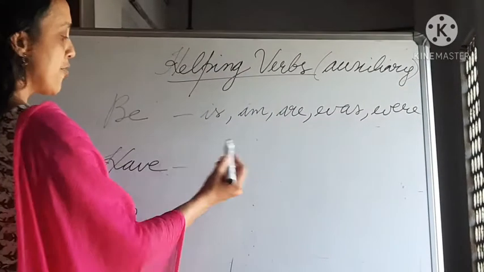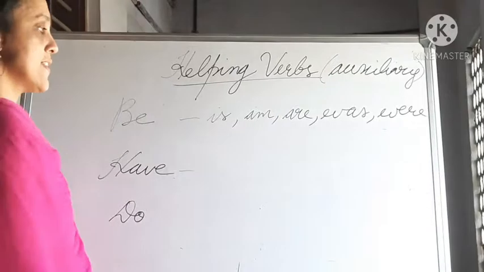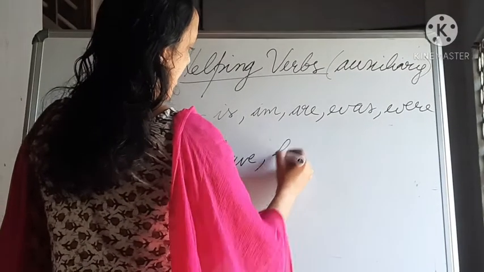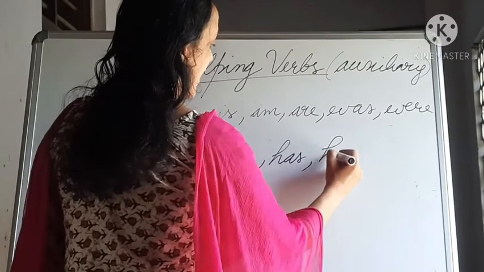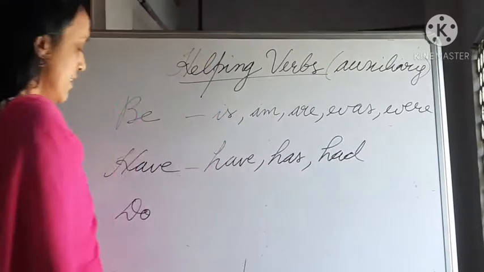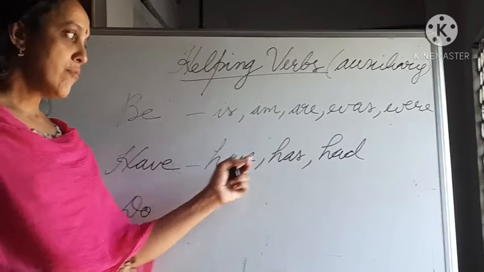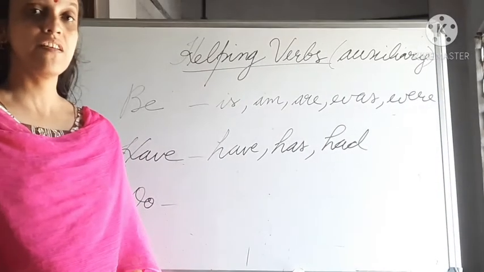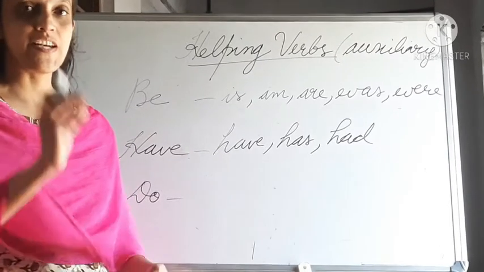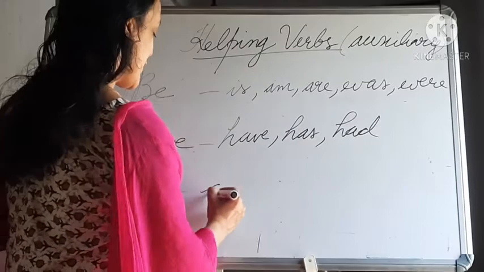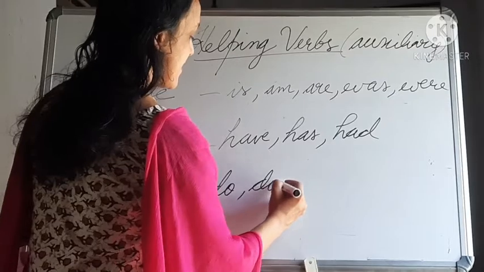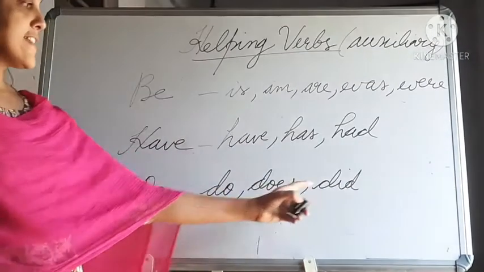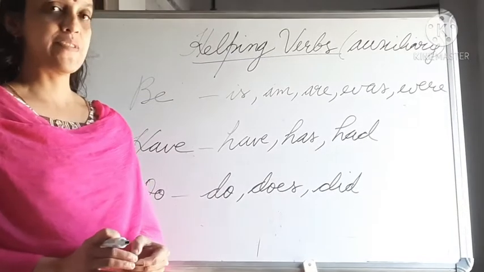Next one is have form. Do you know which are the have forms? Yeah, you're right. They are have, has and had. So have forms are have, has and had. Then another one is do form. Do you know which are the do forms? Yeah, you are right. Do, does and did. They are the do forms.